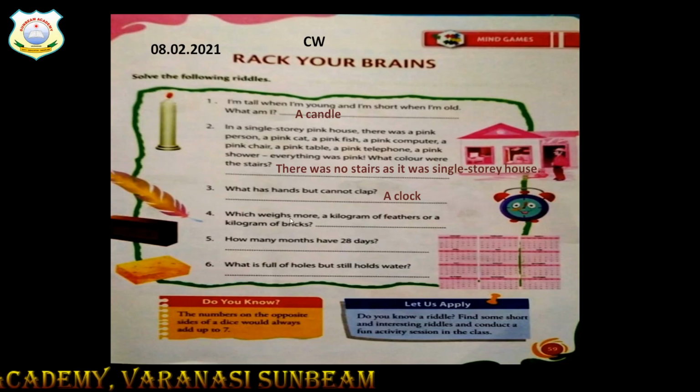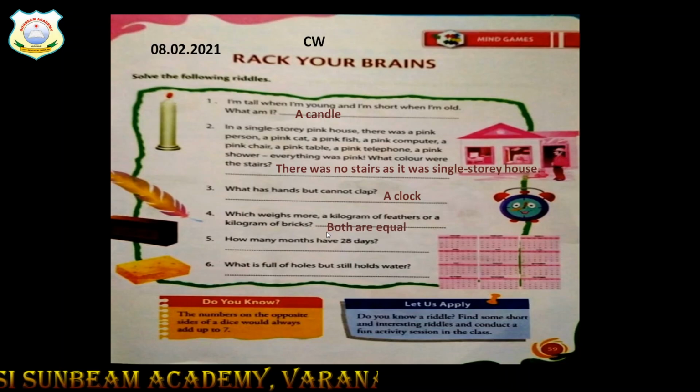Now, which weighs more, a kilogram of feathers or a kilogram of bricks? Both are 1 kilogram. Bricks are heavy, feathers are light, but as they are both equal, the answer is both are equal. How many months have 28 days?